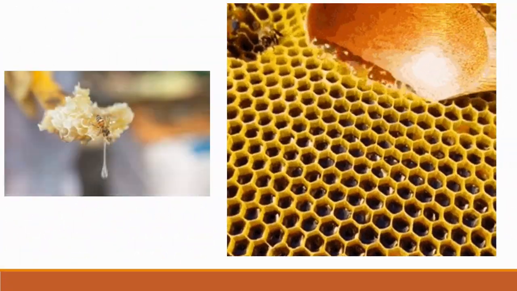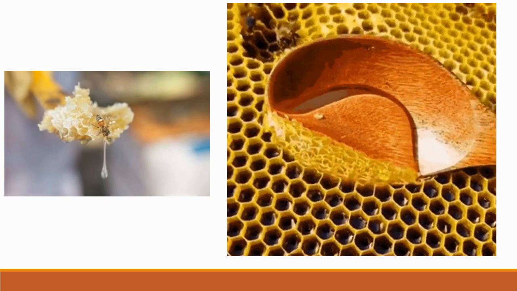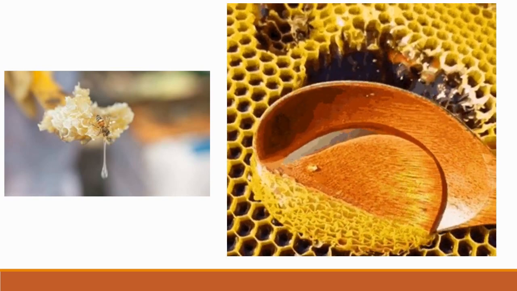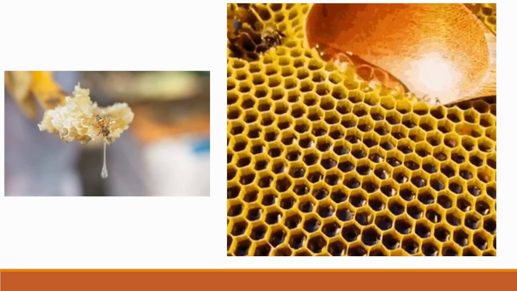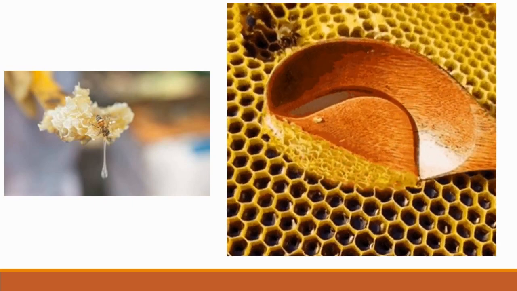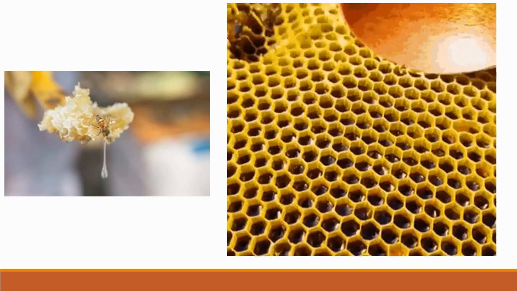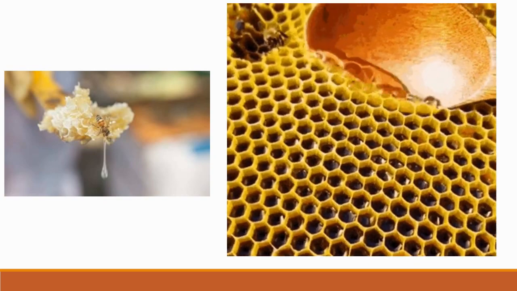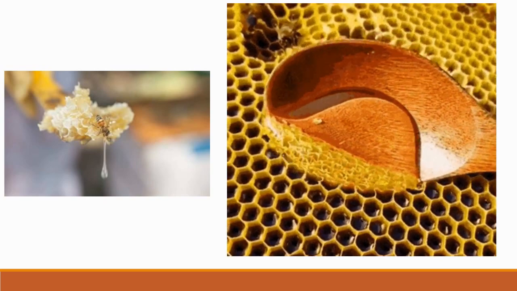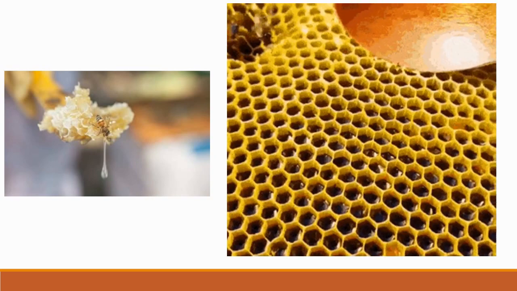To build the house, we need stones, cement, bricks. In the same way, honeybee also build their house by using the beeswax, which they produce themselves. Now, let's revise. I am going to ask you a question. Question 1. What is the meaning of flitting? Flitting means flying. Very good.